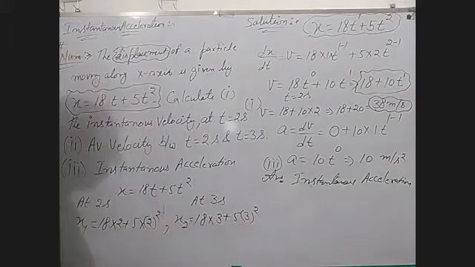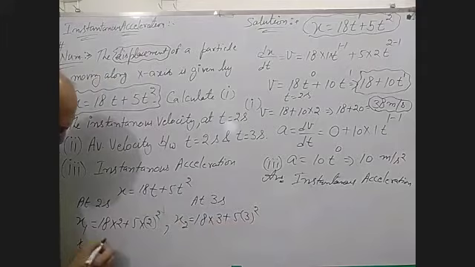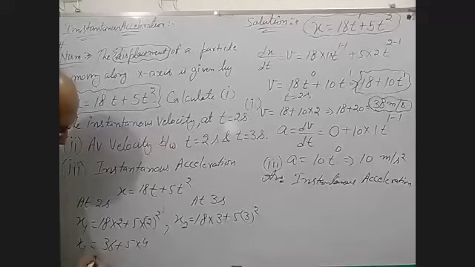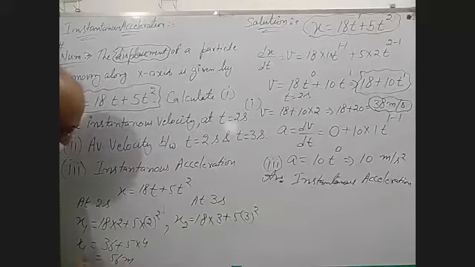At 2 seconds, the object will be at a distance 36 plus 5 into 4, 20 plus 36, that is 56 meters.